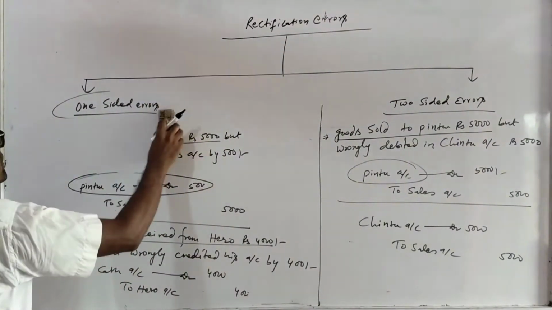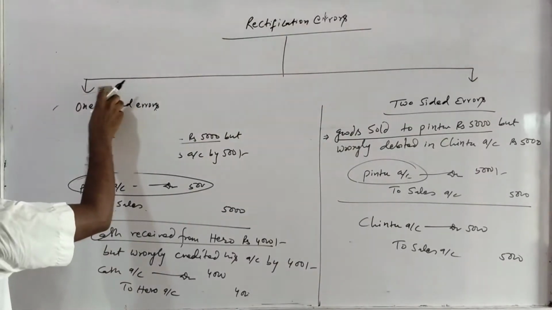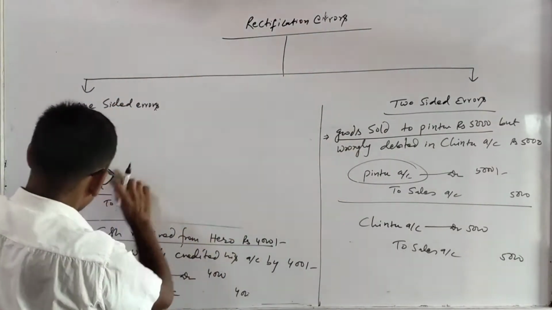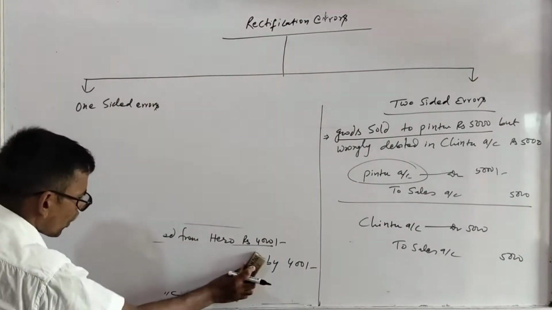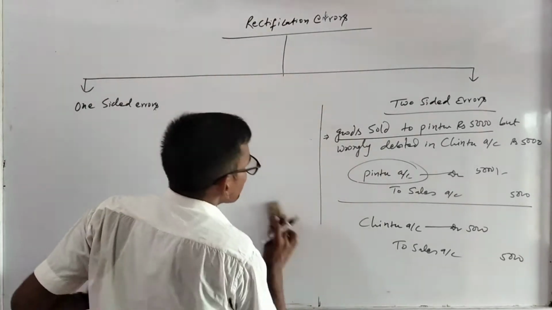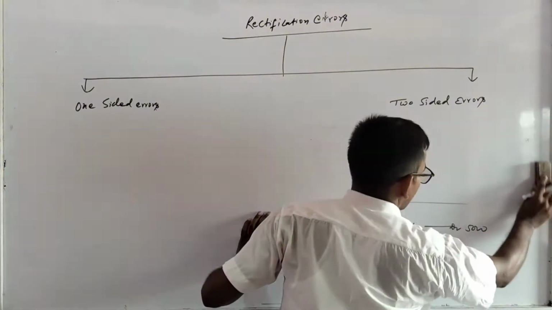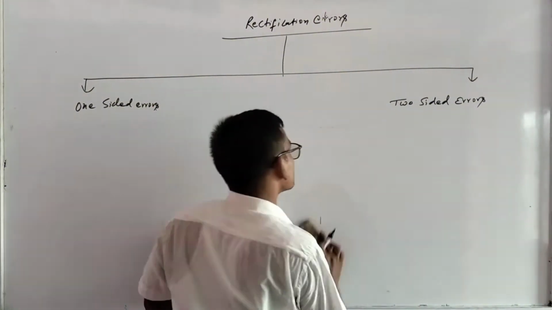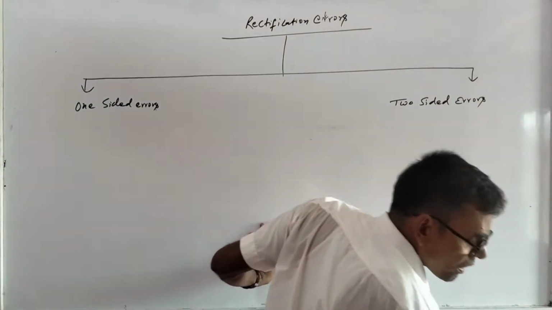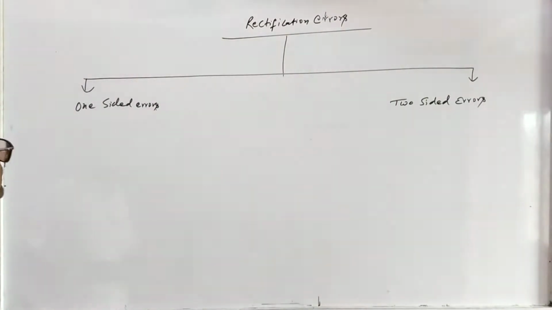So first we know what types of errors they are, one-sided or two-sided. If the error is one-sided, the effect will be on one side. If the errors are two-sided, the effect will be in two accounts or two sides.